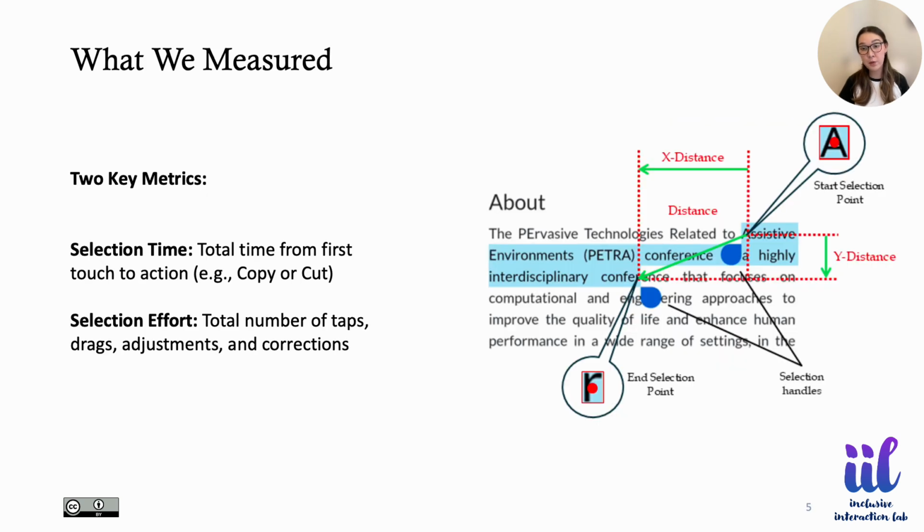To really understand mobile text selection, we focused on two key ways to measure performance, which were our main outcomes. The first was selection time. That's simply the total time in seconds from the moment you started selecting until you confirm it, say by tapping copy or cut. The second, and just as important, was selection effort. This tells us how much physical work actually went into the selection. It includes every tap, every drag, every adjustment to the selection handles, even the corrections when things didn't go quite right. It's a much closer reflection of what the user actually experienced during the task.